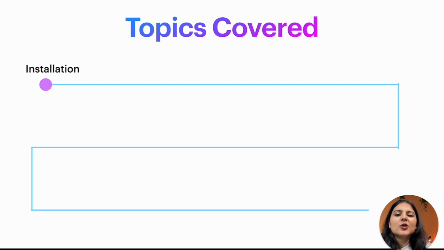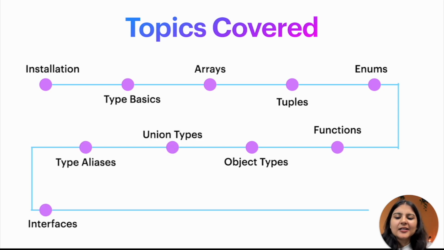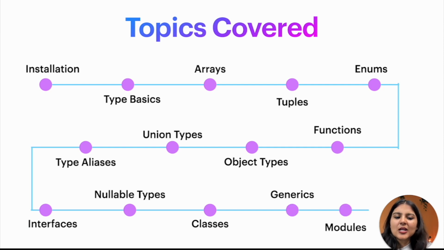Then we will talk about some of the fundamental types in TypeScript, for example the primitive data types, arrays, tuples, enums, functions, object types. And after that, we will talk about some of the advanced features that TypeScript provides. There we will learn union types, type alias, interfaces, nullable types, and then lastly we'll cover classes, generics and modules. So these are the overall topics that we are going to cover throughout this series.